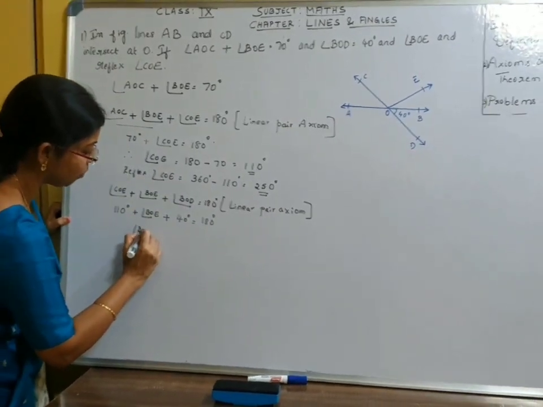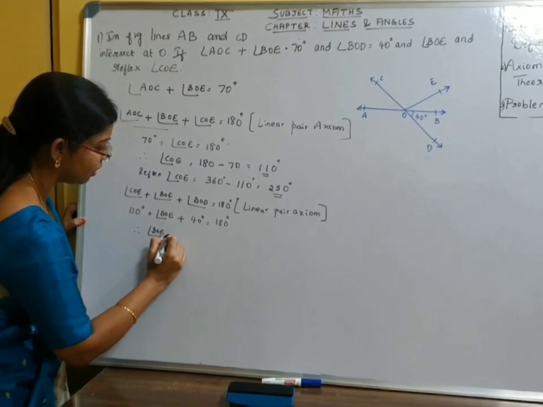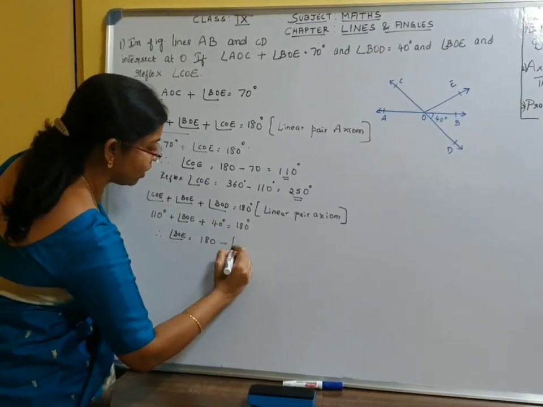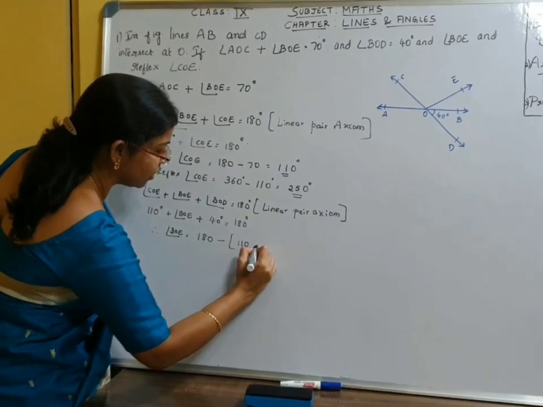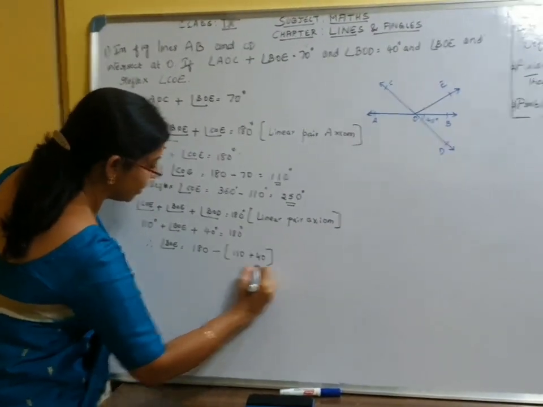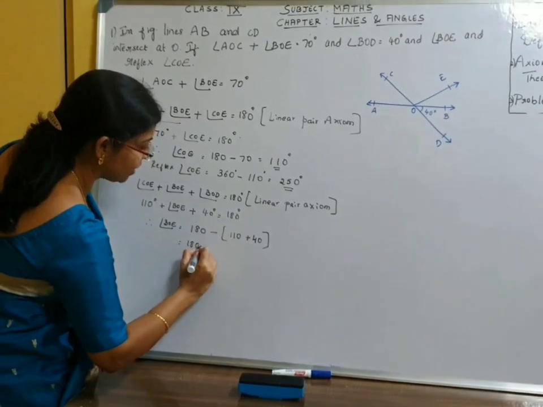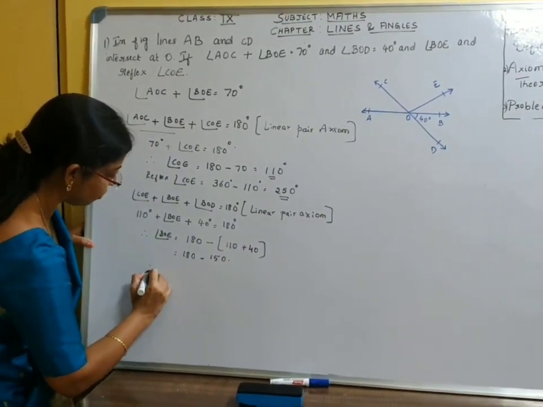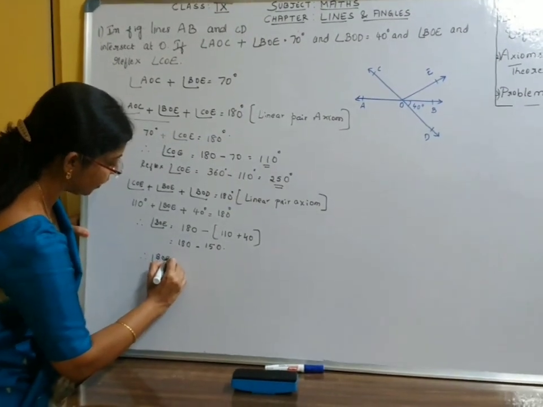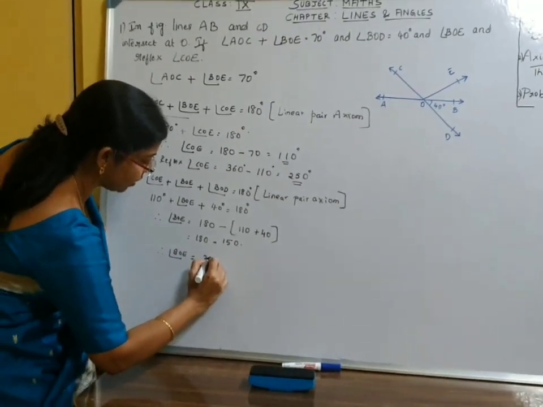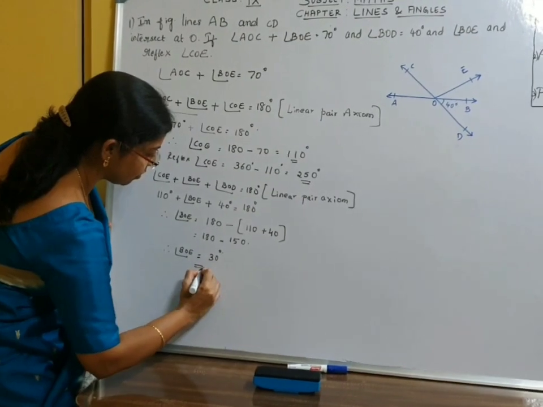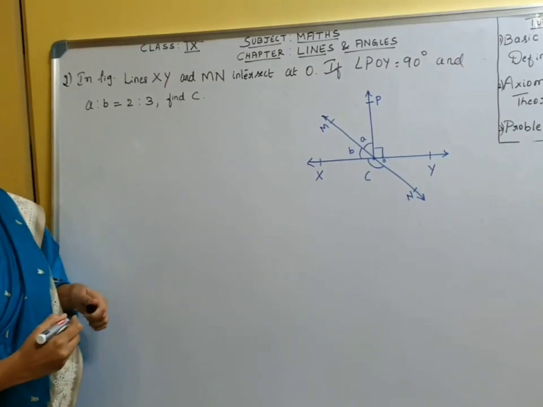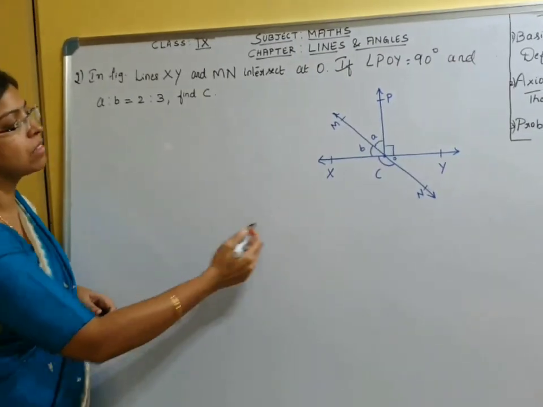Therefore, angle BOE will be 180, bringing 110 and 40 to the right hand side, which is 180 minus 150. Therefore, angle BOE will be 30 degrees. Boom. We will solve the next problem.